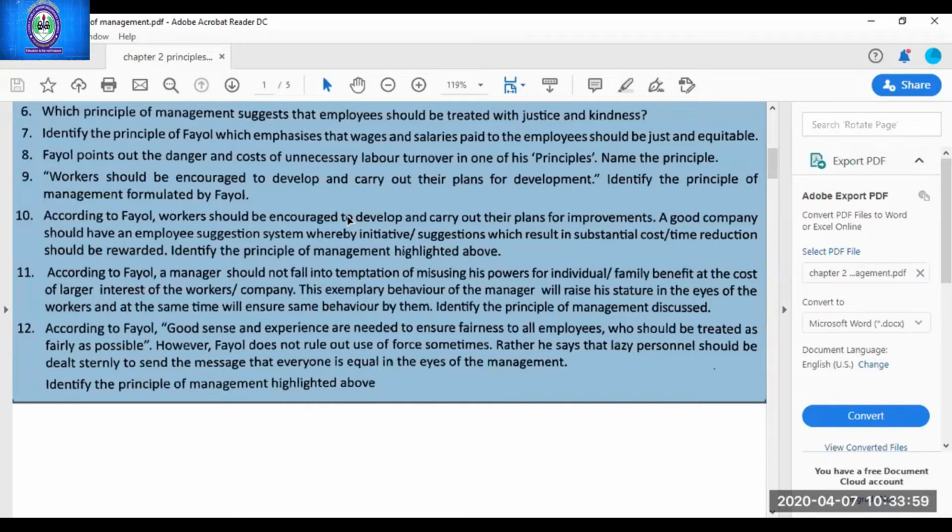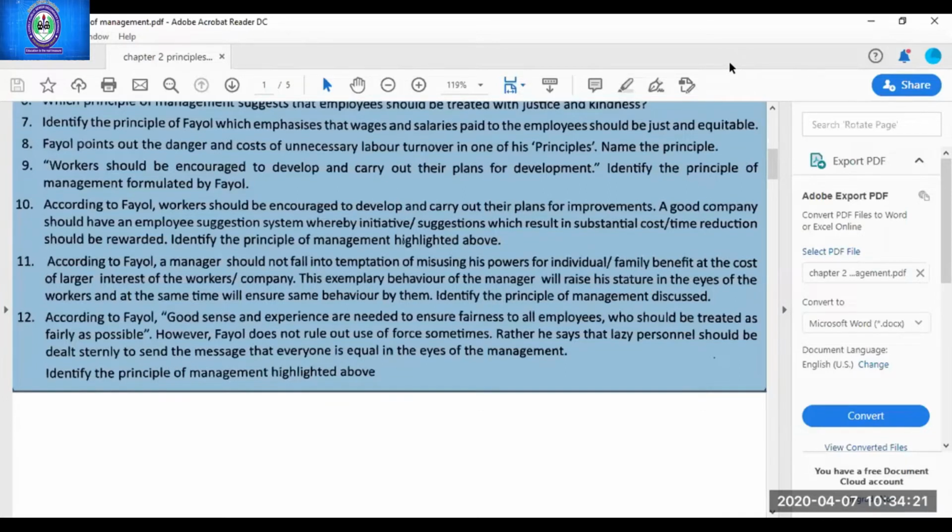Identify the principle of management discussed. Which principle? Ma'am, subordination of individual interest to general interest. Very good. Now I'm going to the next question.